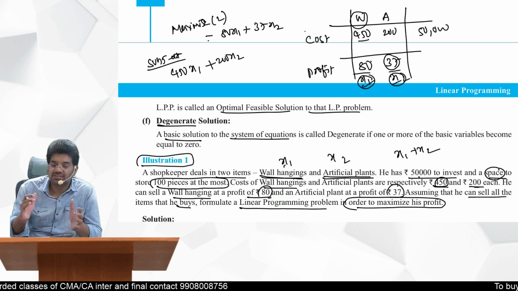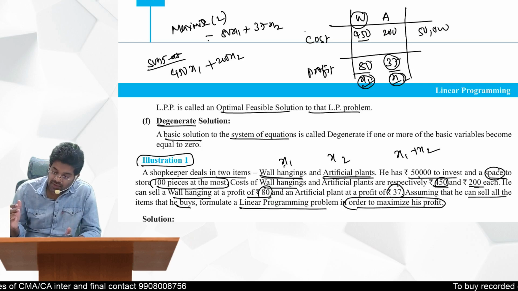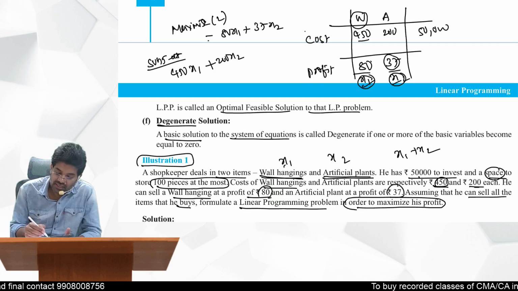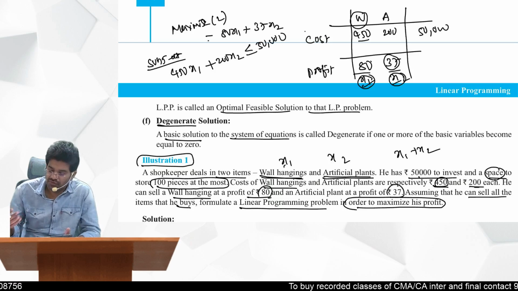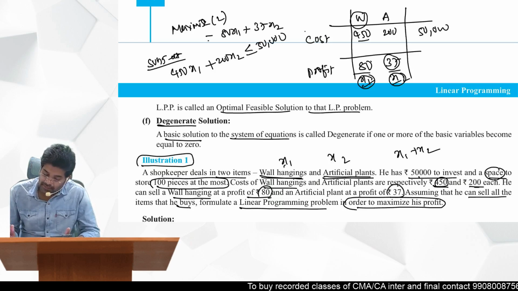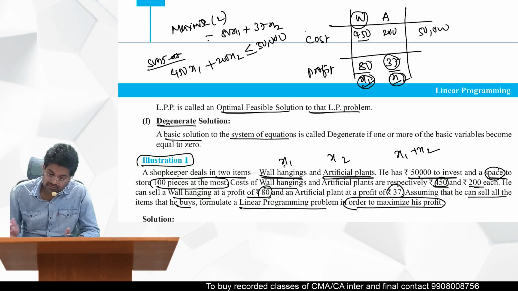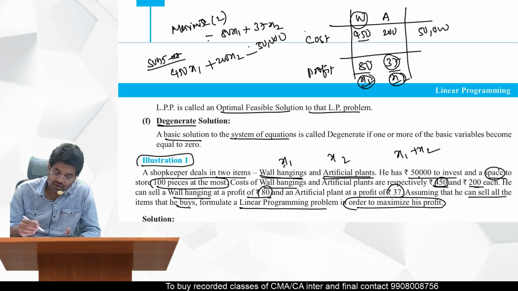The total investment in this cannot be more than 50,000. So less than or equal to 50,000, or equal to 50,000 also you can keep.